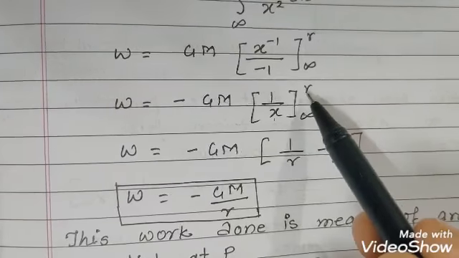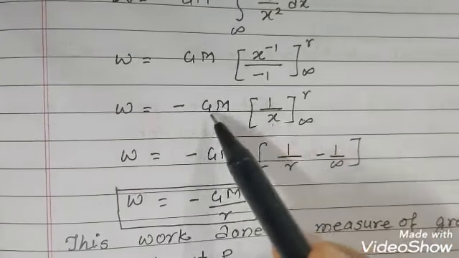First of all, we put the upper limit minus lower limit in place of x.